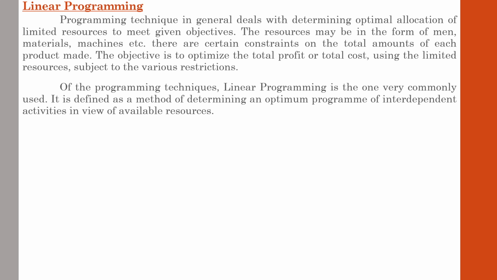The term linear means all the relations in the problem are linear, and the term programming refers to the process of determining a particular program or plan of action. That is why we use the term linear programming. When we deal with questions or case studies with regard to linear programming, we specify them as linear programming problems, abbreviated as LPP.